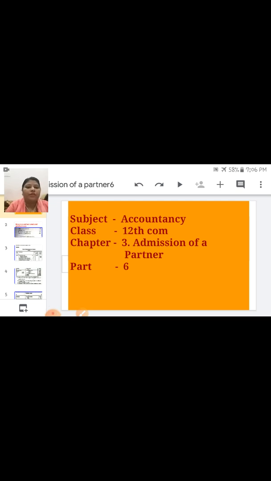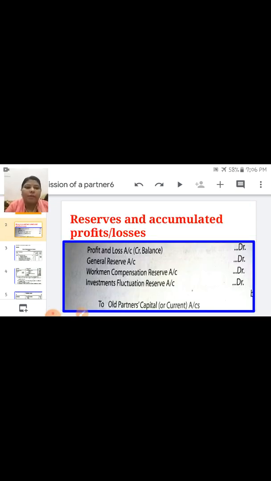Today we are going to study reserves and accumulated profit and losses. So, for reserves and accumulated profit and losses, you have to write down the debit side and the journal entry. You have to pass: P&L appropriation account debit, general reserve account debit, workmen compensation reserve account debit, investment fluctuation reserve account debit, to all partners' capital accounts.